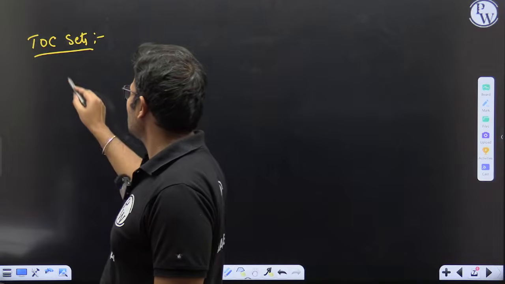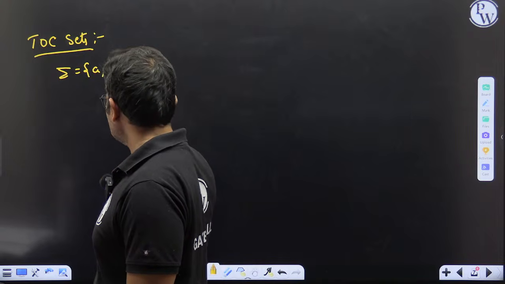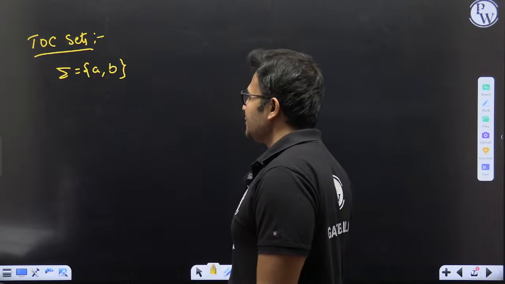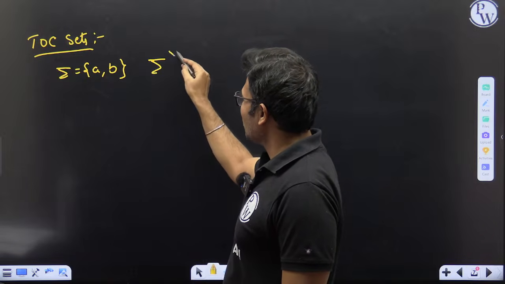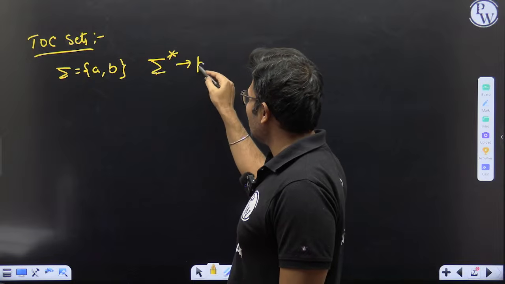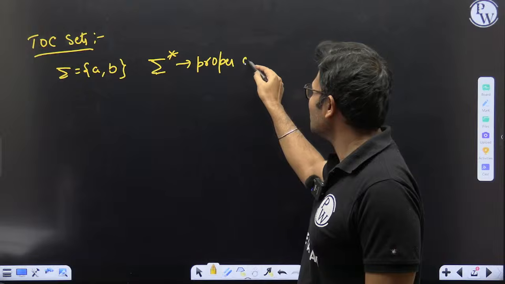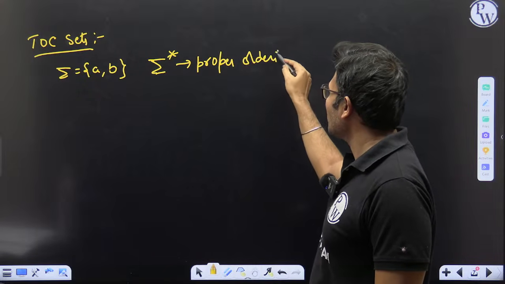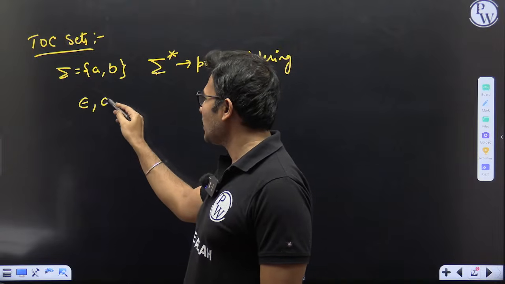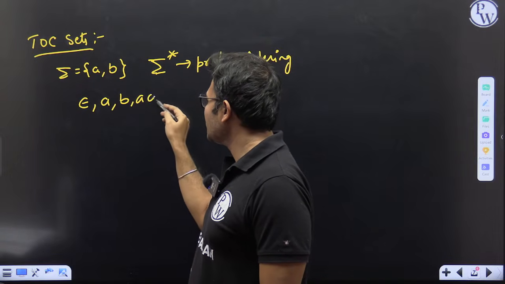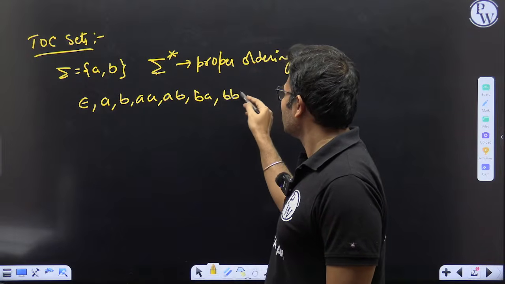Let us say sigma equal to a comma b. Then for sigma star, we can give a proper ordering. Proper ordering is an enumeration procedure, which means I can list the 0 length string, 1 length strings, 2 length strings, and so on.